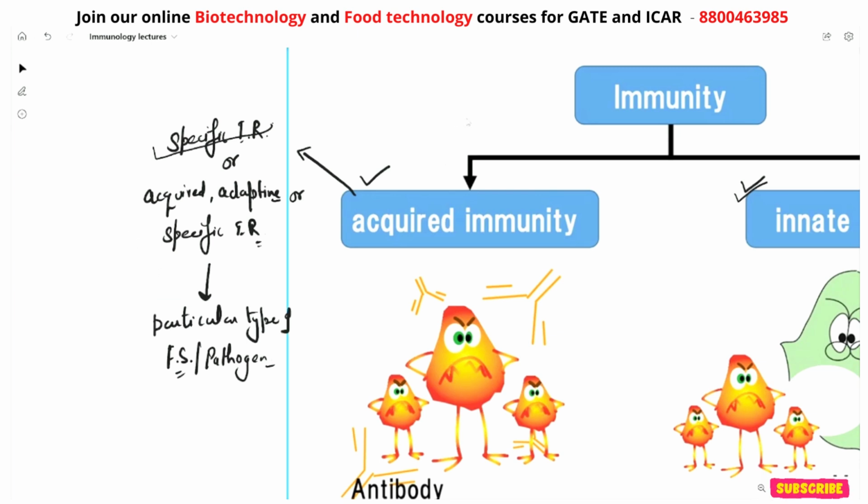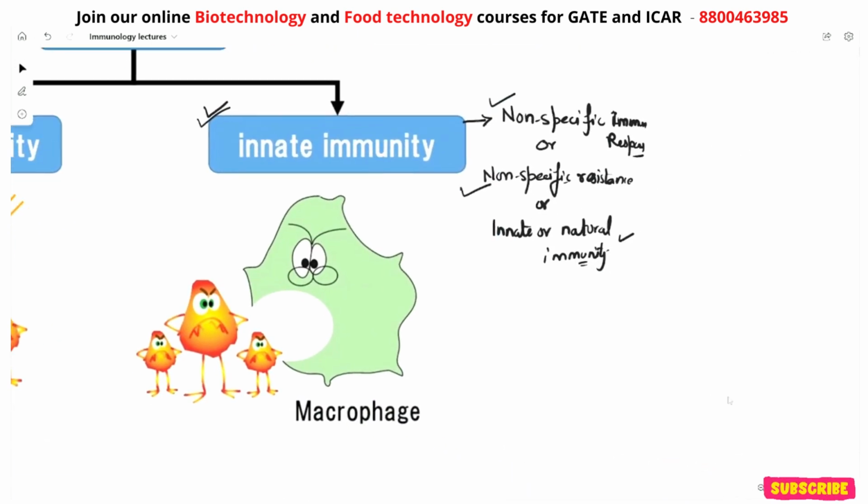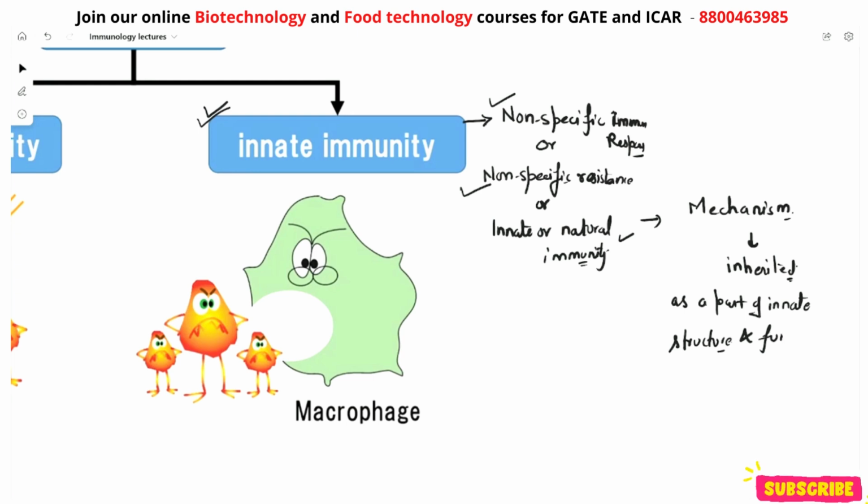But if we talk about innate immunity, it is a mechanism which is inherited as a part of the innate structure and function of each animal.